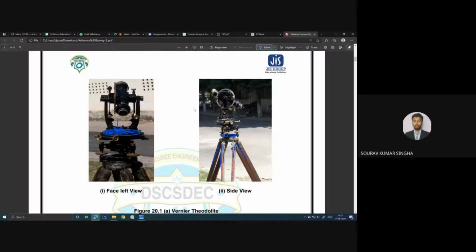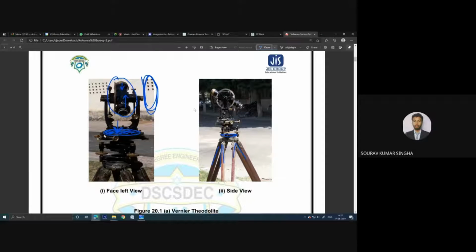And you can see this is the telescope. This telescope can be rotated in a circle. That means this portion can go upward and this portion go downward, or vice versa. So using this telescope we can measure the vertical angle.